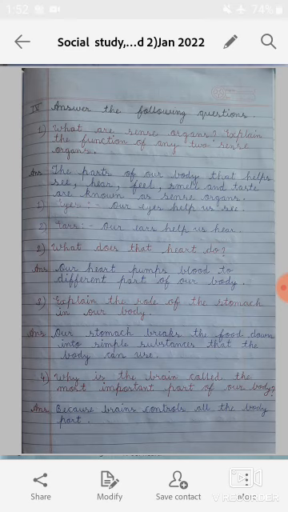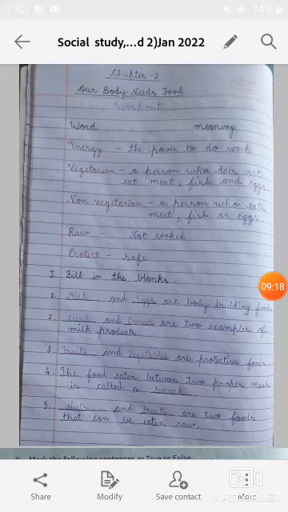Now third question, explain the role of the stomach in our body. The answer will be: our stomach breaks the food down into simple substances that the body can use. Now the last question, why is the brain called the most important part of our body? So students, the brain is called the most important part of our body because it controls all the body parts.